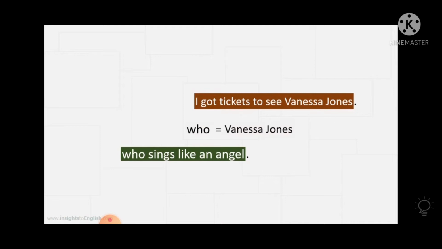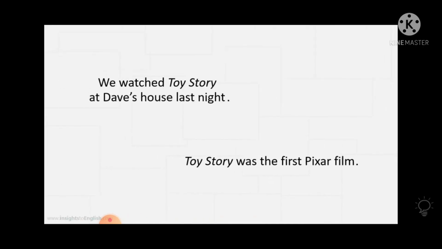Yes students, you heard it correctly, I am talking all about pronouns. Vanessa Jones, she is a lady. It's all about a girl because they have used 'angel'. So what pronoun can you use for a female? Absolutely right. Instead of Vanessa Jones, you can use 'she'. But what you can see here is that they have used 'who' as a pronoun. So it will be more clear to you if you try to understand this example now. We watched Toy Story at Dave's house last night.